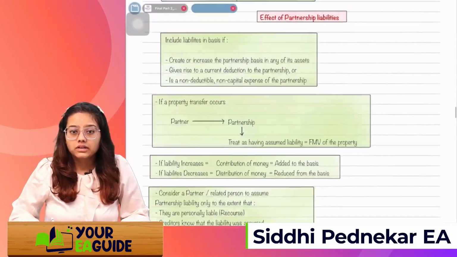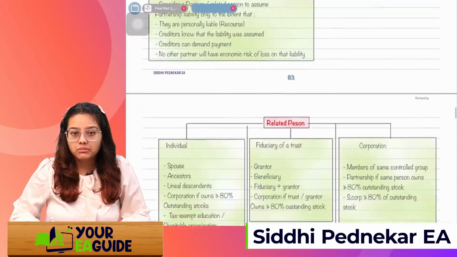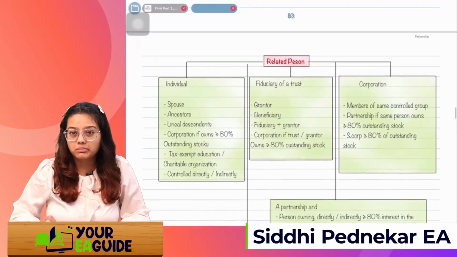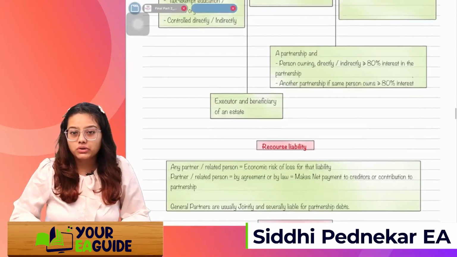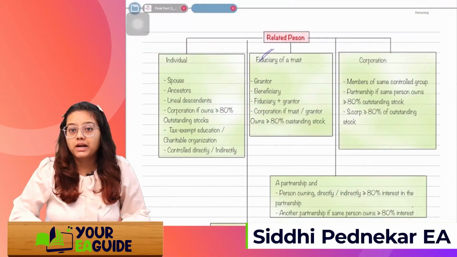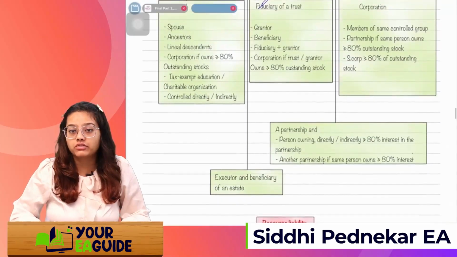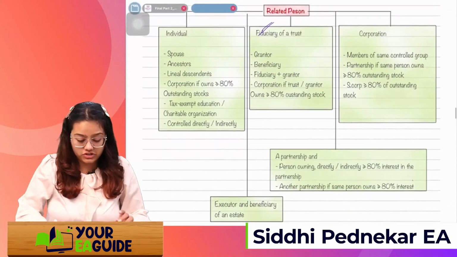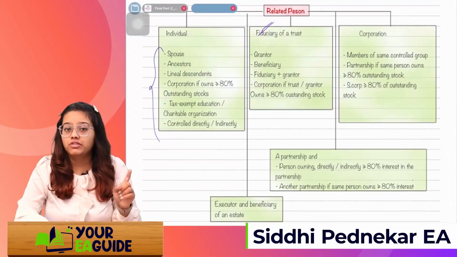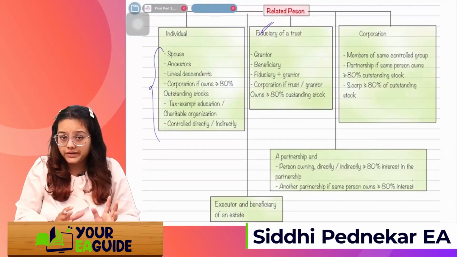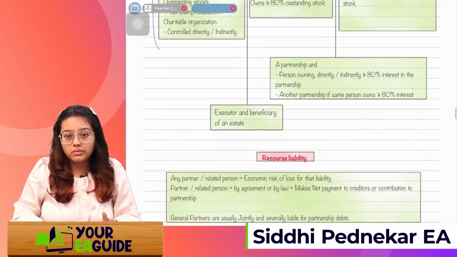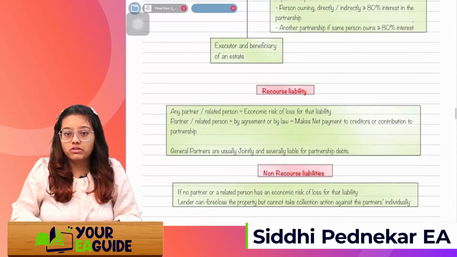Okay, then there was one more topic. I'm not going to cover the basic theory. I'm just here to cover the main topics which we are going to see. Yesterday we looked at the definition of related person, right? For partnership, we had a different definition for related person. Just go through this definition. What all things will be covered in the individuals. Mothers and fathers are not covered in the individual as a related person definition, only for partnership. Next is recourse and non-recourse.